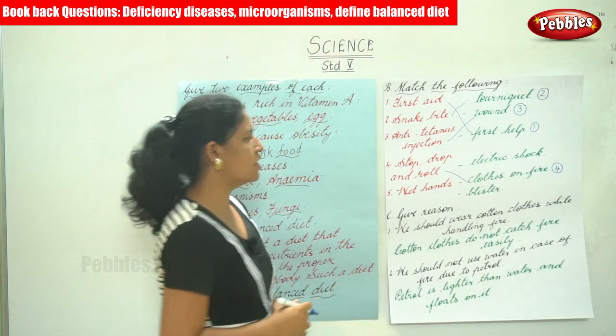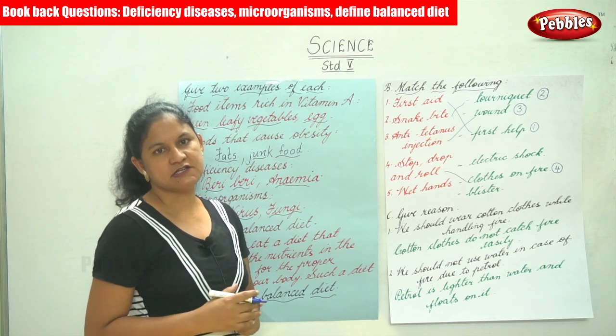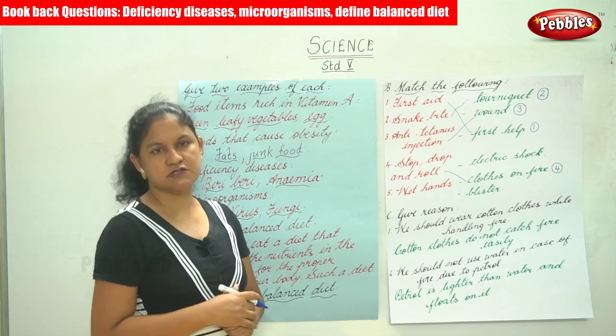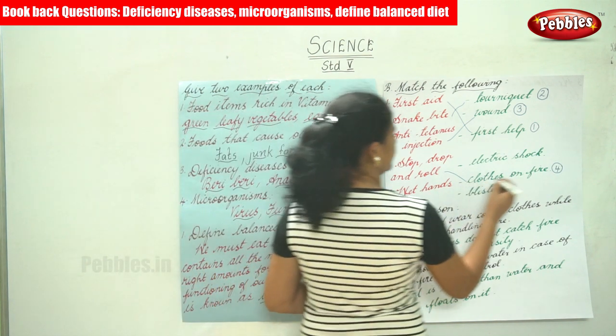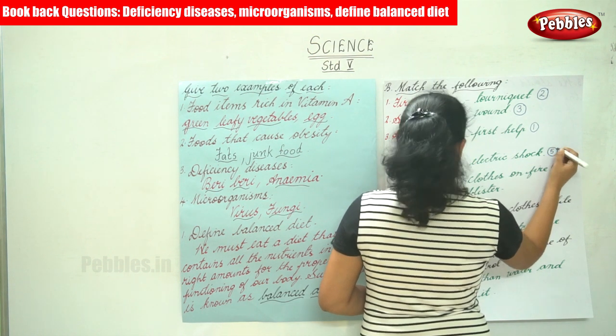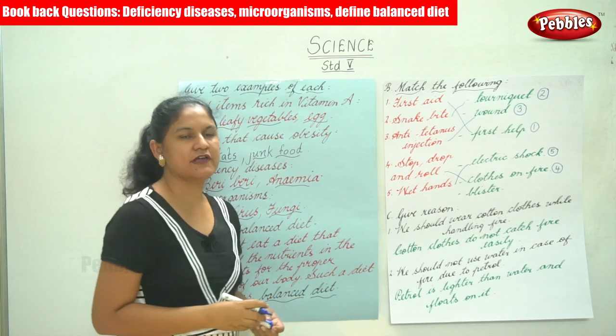And the next is your wet hands. When we touch electrical switchboards with wet hands, we may get a shock. So we have electric shock. These are all the match the following answers.